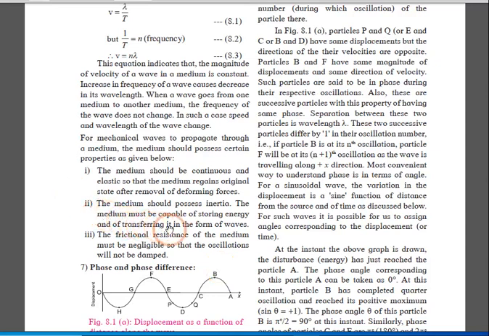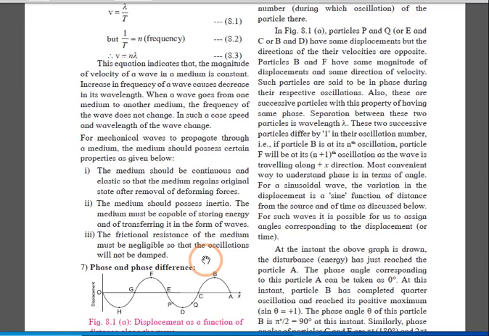The medium should possess inertia. The medium must be capable of storing energy and transferring it in the form of waves. And the frictional resistance of the medium must be negligible so that the oscillations will not be damped.